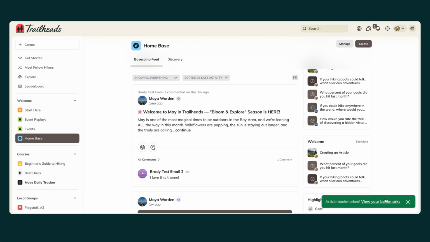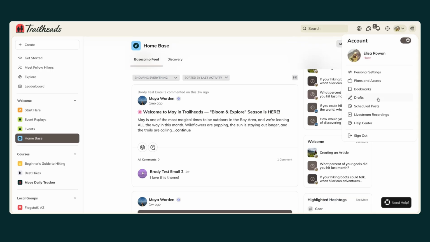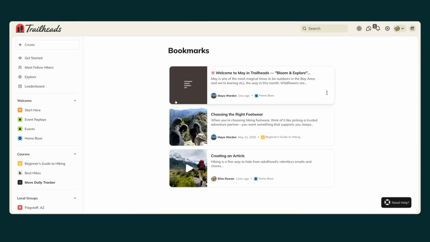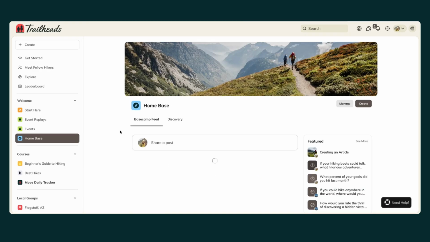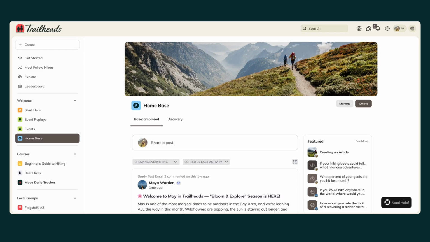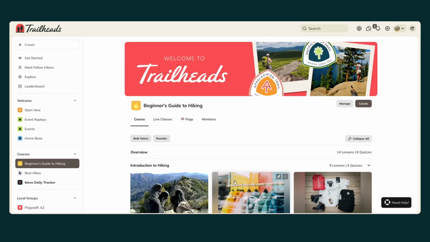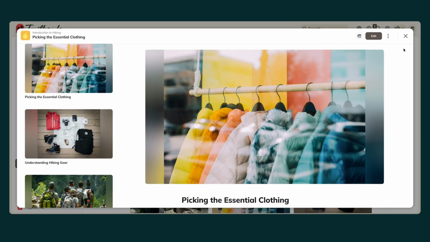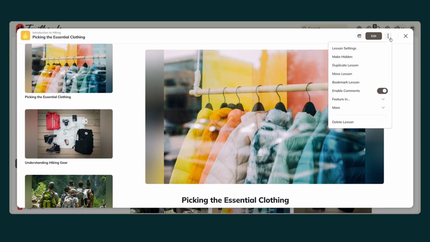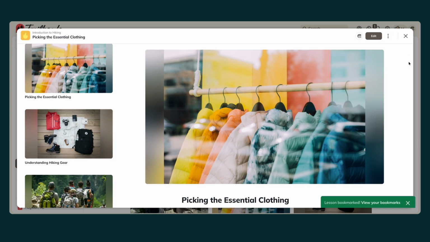You can click the little pop-up here or go to personal settings and click bookmarks. You can bookmark anything inside of a feed, posts, articles, questions, and you can also bookmark any lessons inside of a course as well, or any course content by selecting the three-dot menu and bookmark lesson.